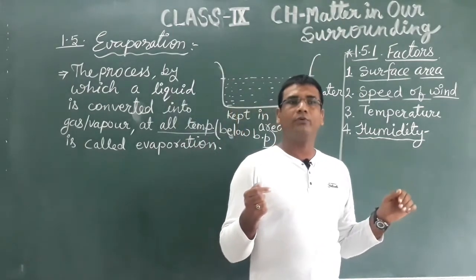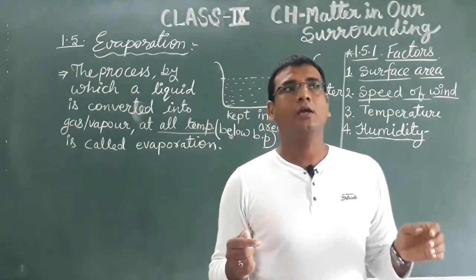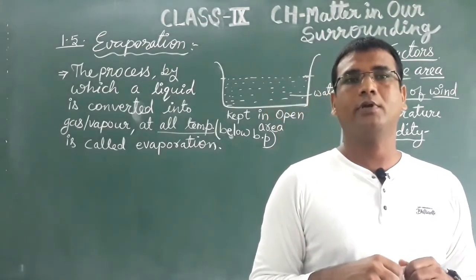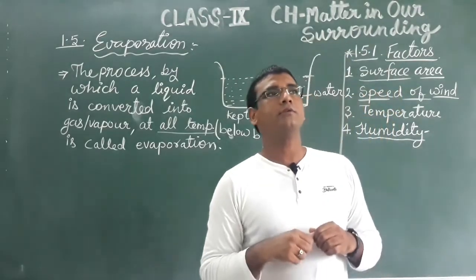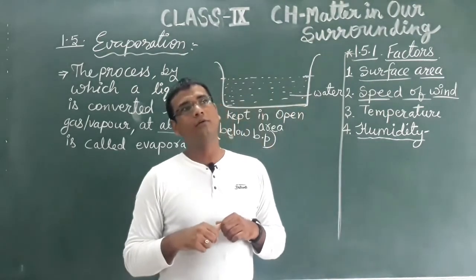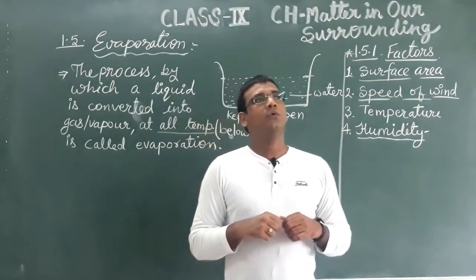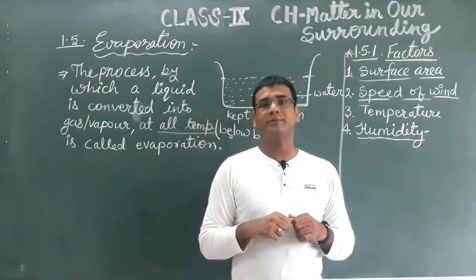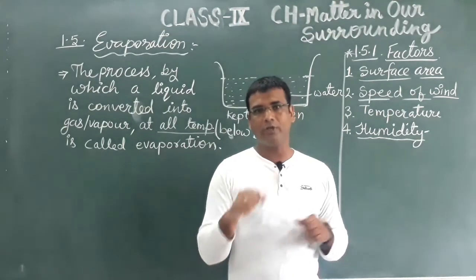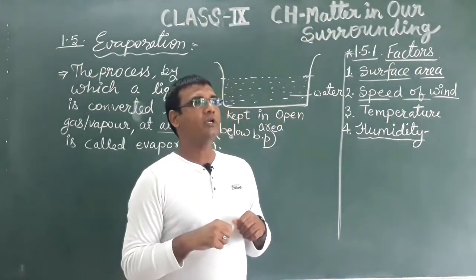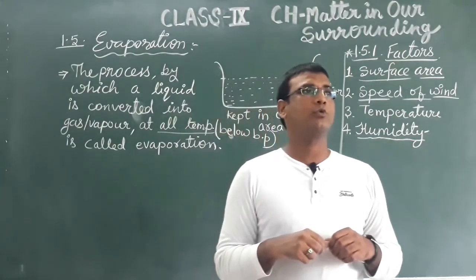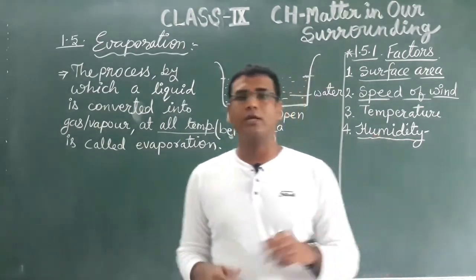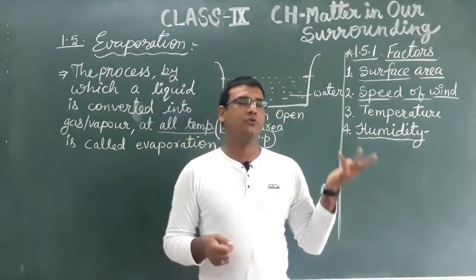Generally in the rainy season, the time taken by our clothes to get dried up is very long. Sometimes you put your clothes outside for drying, and it takes 2 or 3 days.